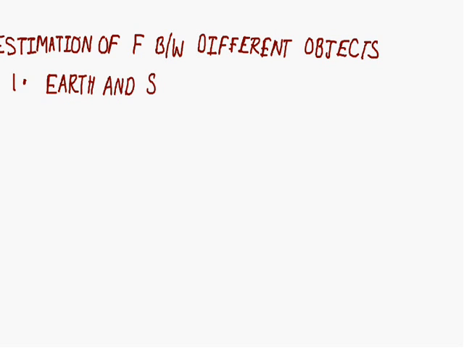We know the gravitational force F for masses m1 and m2, which are separated by a distance r, is given by this equation.